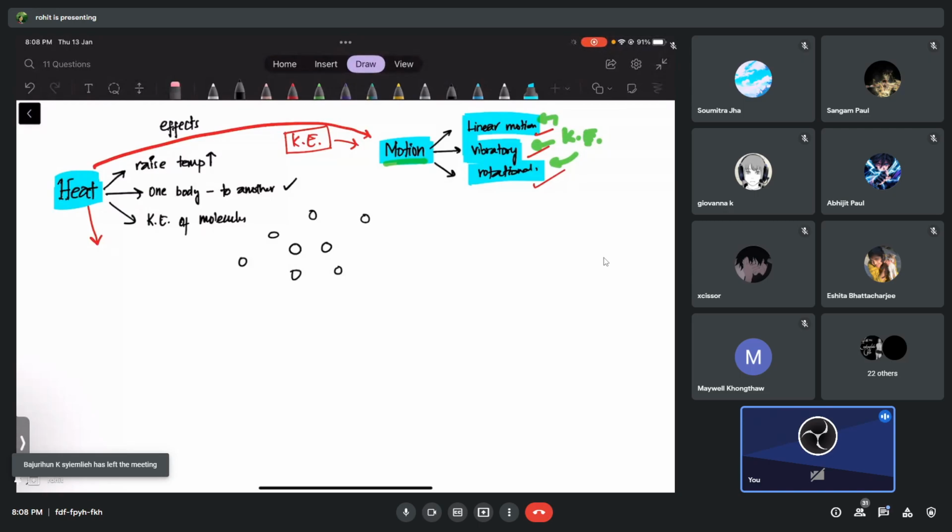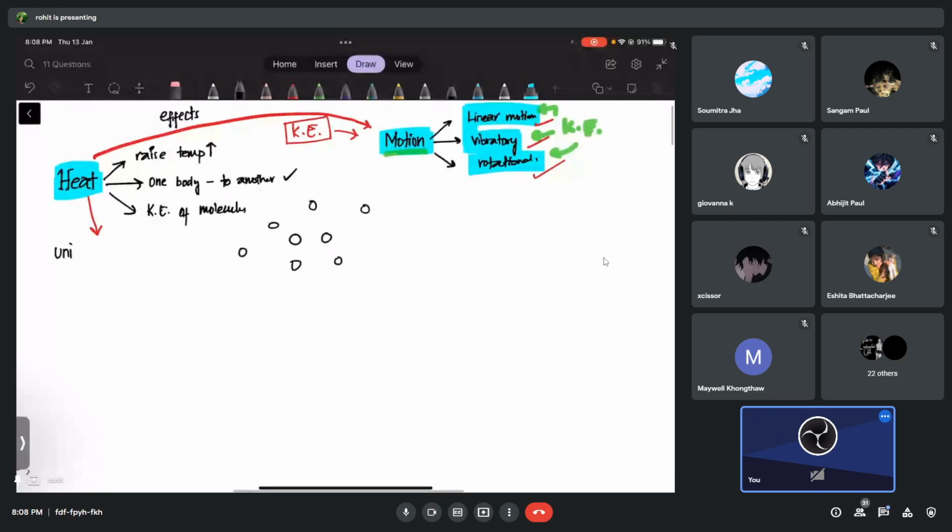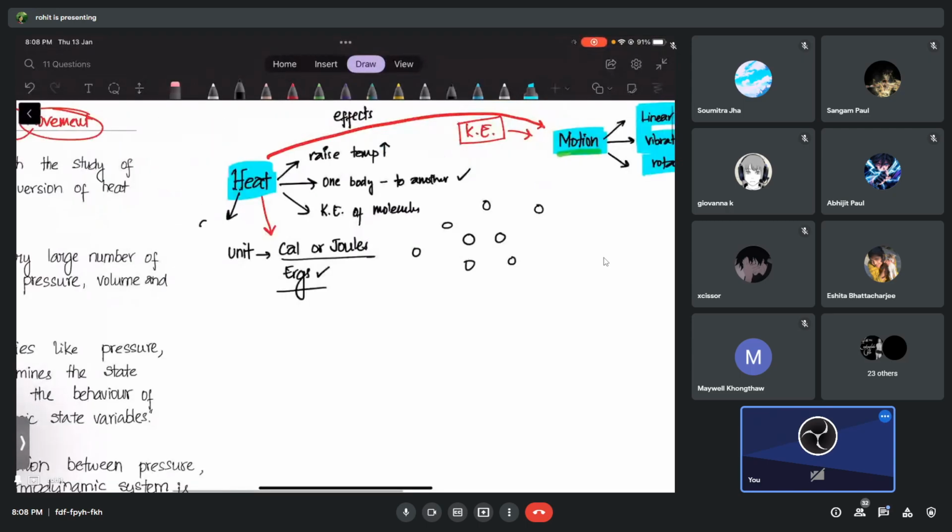Okay, guys, anything else? You should tell me more things. Heat is measured in what units, guys? You can just tell me that also. Units of heat measurement are calories or joules. Ergs also, of course. Those are the units. Is it scalar or vector, guys? Heat is a scalar quantity, doesn't need direction.